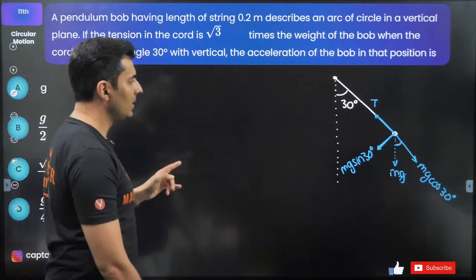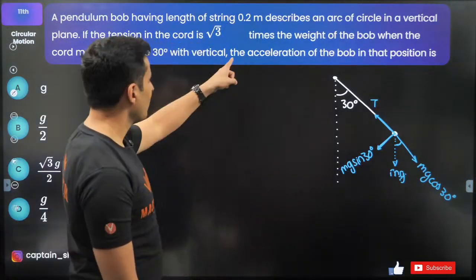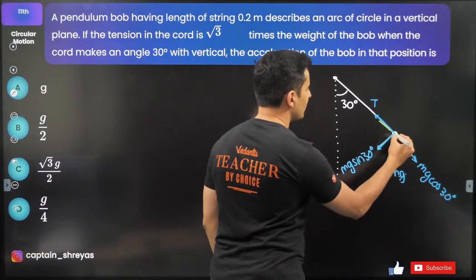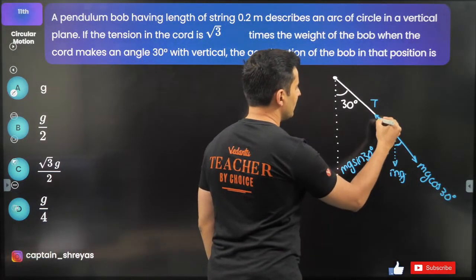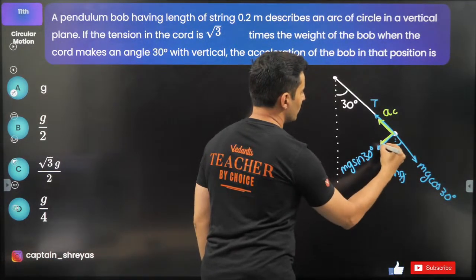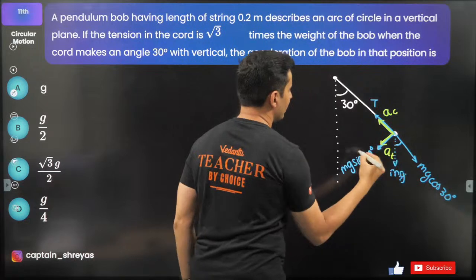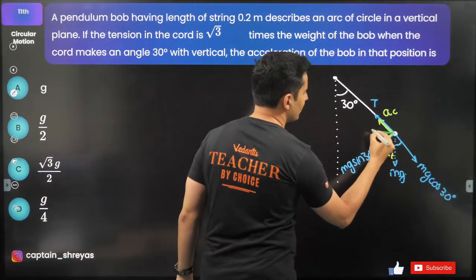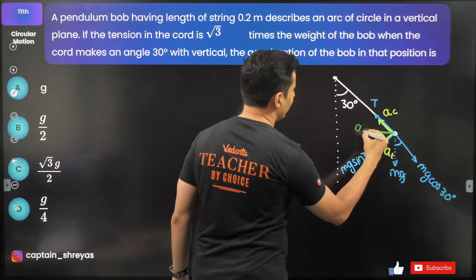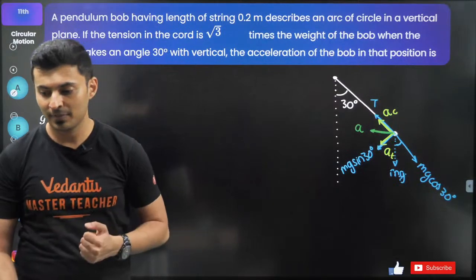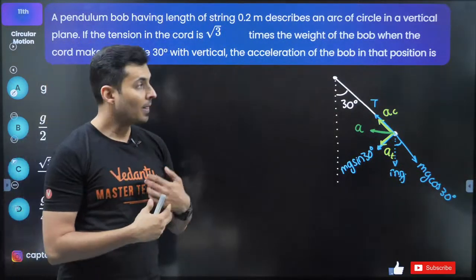And now at the same time you also show the accelerations, because the question is how much the acceleration of the bob is. That's the question. So clearly there will be one centripetal acceleration, there will also be one tangential acceleration, and the result of both of them together is nothing but your total acceleration. In the question, what has been asked?